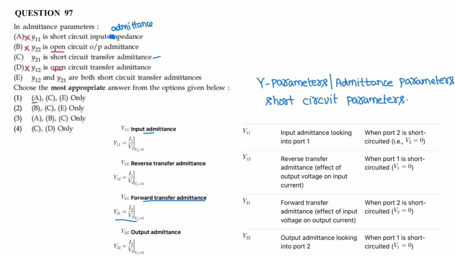Y12 is the reverse transfer admittance. Y21 is the forward transfer admittance. Statements C and E are correct. Statements A, B, D are wrong. So in the given options, none of the options are correct. The correct statements are only C and E.